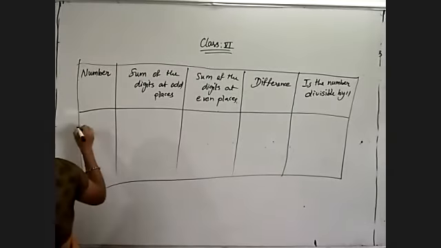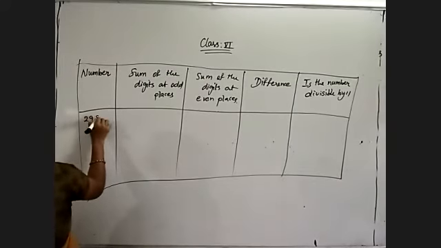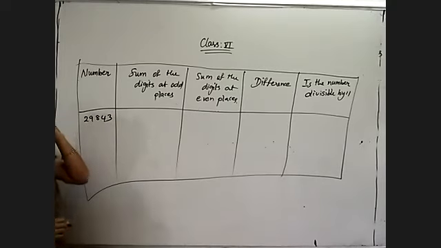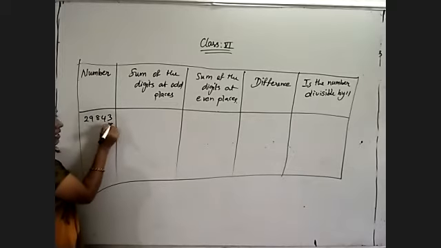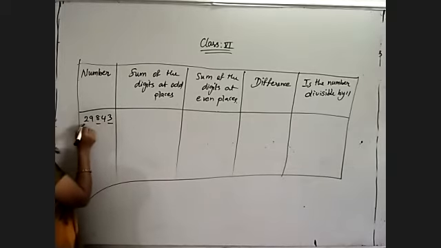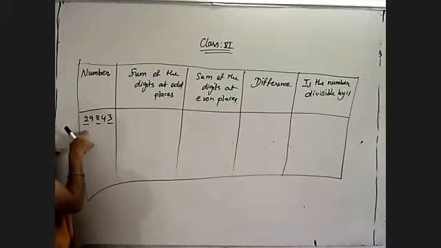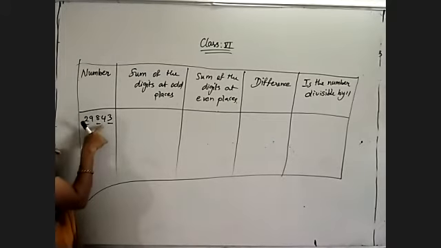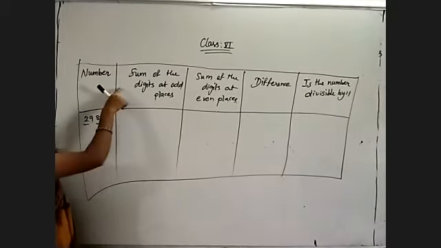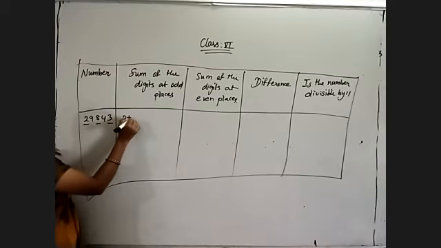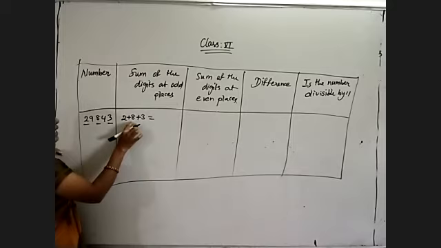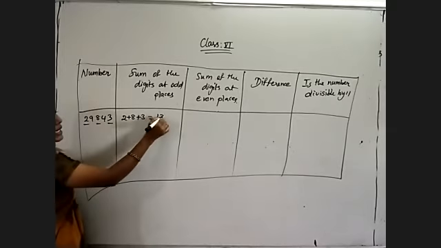Okay, my first number is 29,843. As I told you, first of all, underline the digits at odd places. From the right side we take the 1st, 3rd, 5th places. Odd places digits are 3, 8 and 2. Sum of the digits at odd places is 2 plus 8 plus 3: 8 plus 2 is 10, 10 plus 3 is 13.